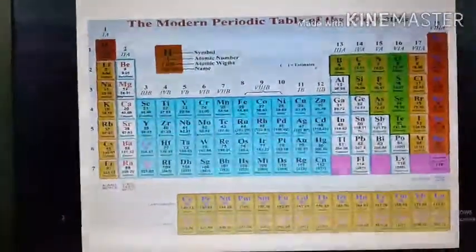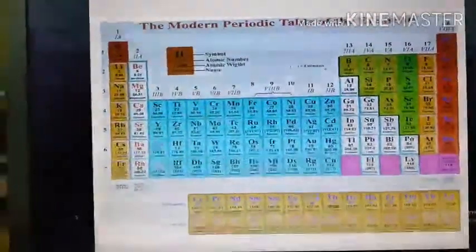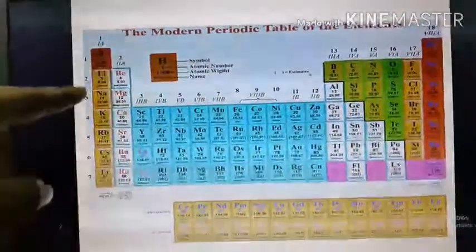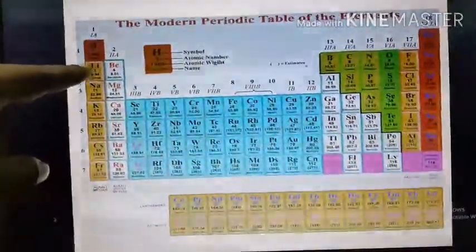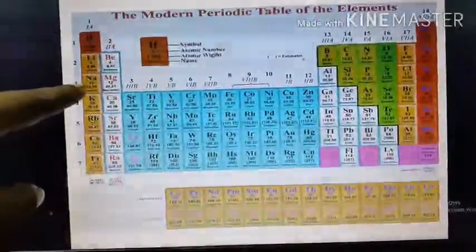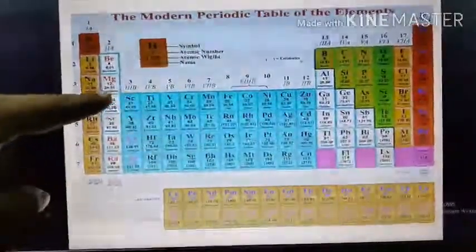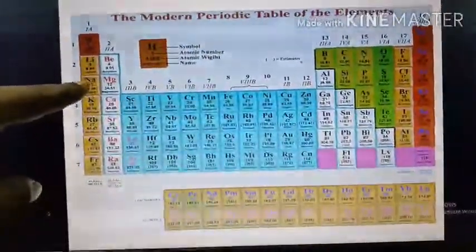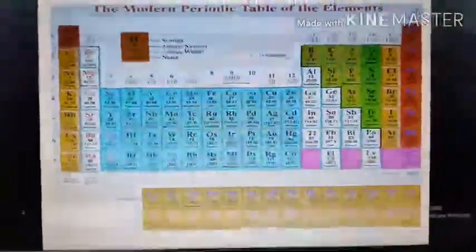As the K shell has the maximum capacity of taking 2 electrons, the first period has only 2 elements. When the L shell is the outermost shell, it has the capacity of taking 8 electrons, so that's why the second period contains 8 elements. And when the M shell is outermost, it will take only 8 electrons, so that's why there are also 8 elements present there.